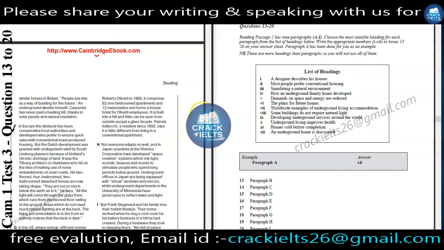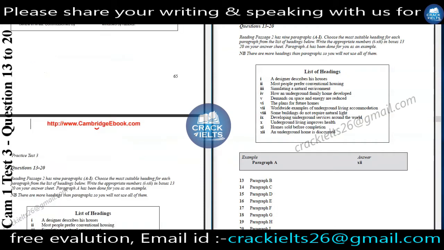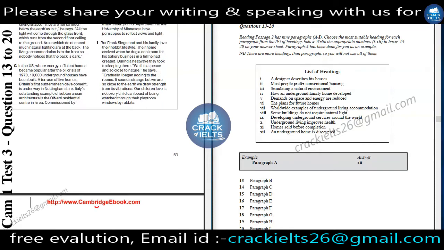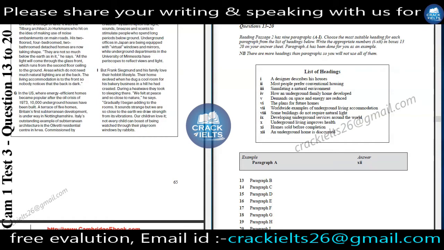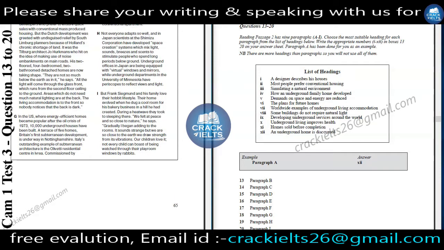Now, we will see our next question, paragraph G. In the US, where energy efficient homes became popular after the oil crisis of 1973, 10,000 underground houses have been built. A terrace of 5 homes, Britain's first subterranean development, is underway in Nottinghamshire.